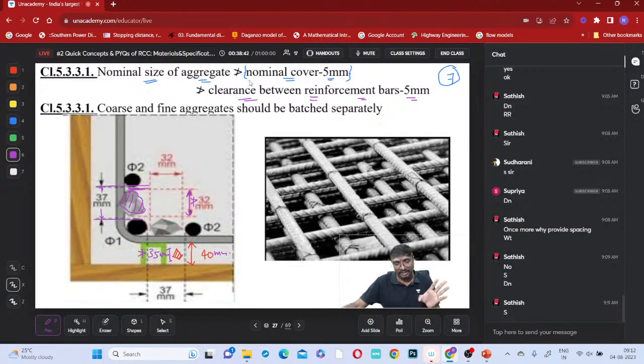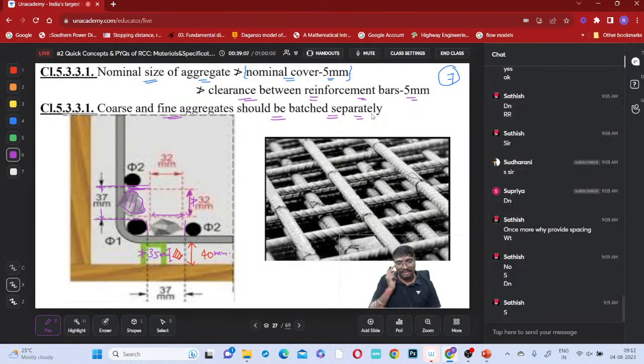The maximum size of the aggregate is nominal cover minus 5 millimeter, or the clear spacing between the reinforcement bars minus 5 millimeter. So here also, if the spacing is 37 millimeter, then the maximum size of the aggregate will be 32 millimeter only. Vertical, horizontal both. Second one, coarse and fine aggregates should be batched separately.